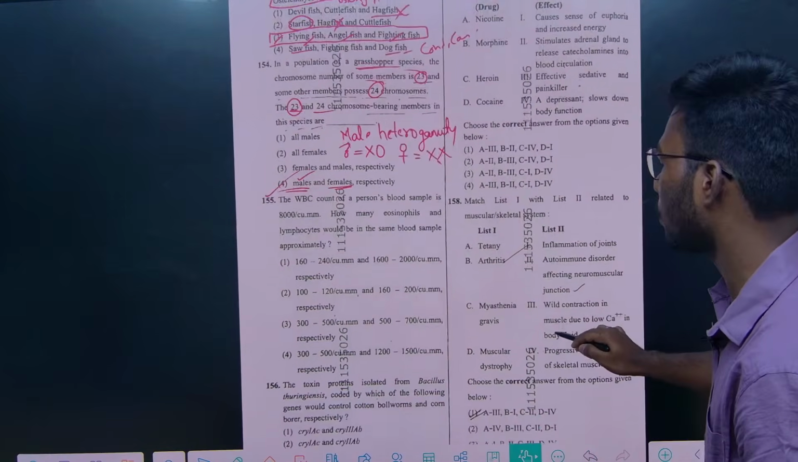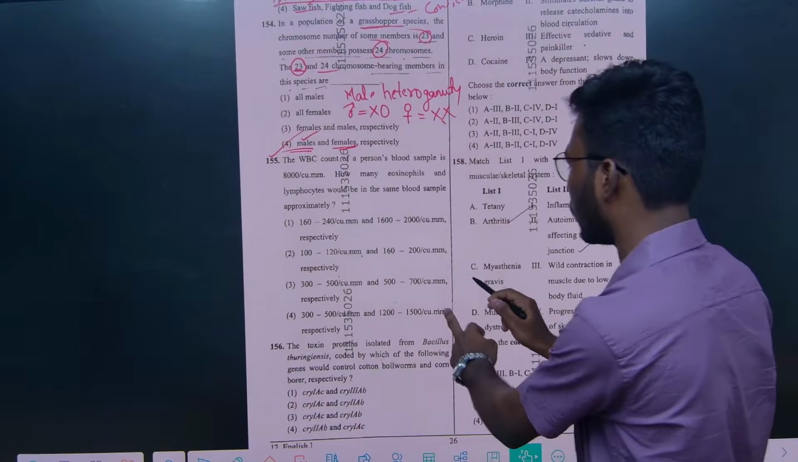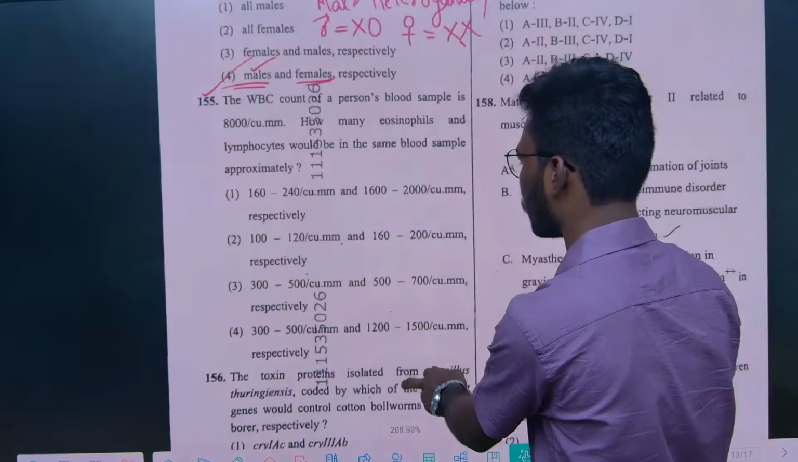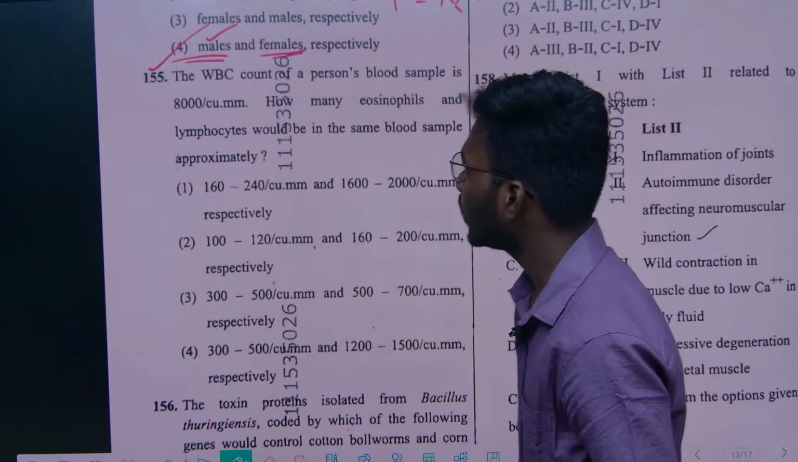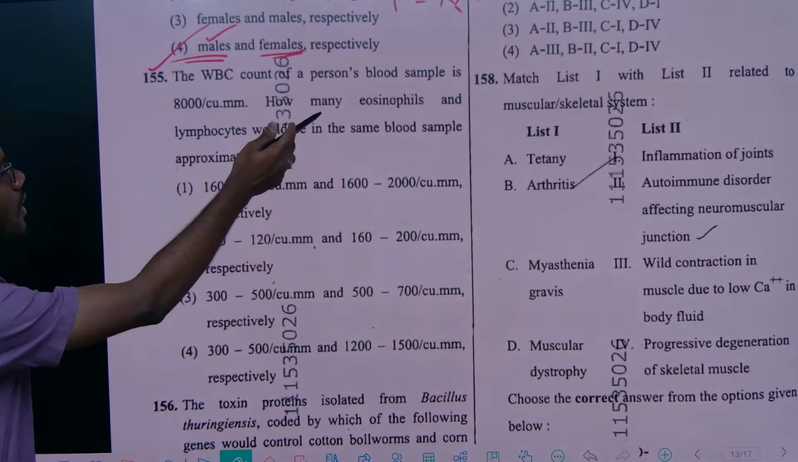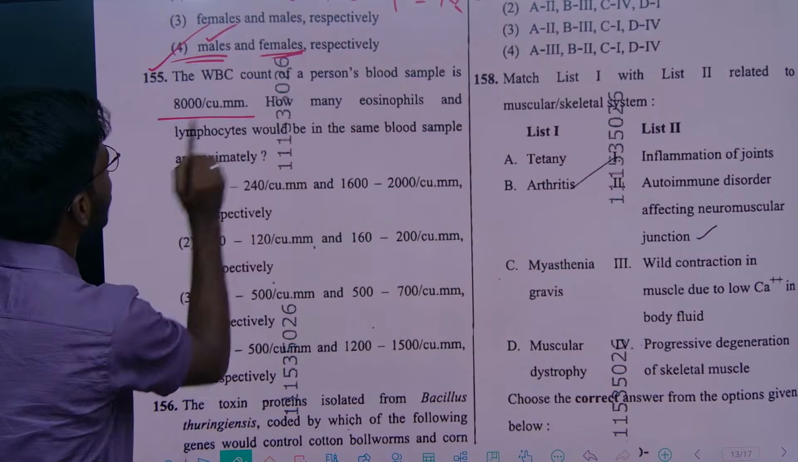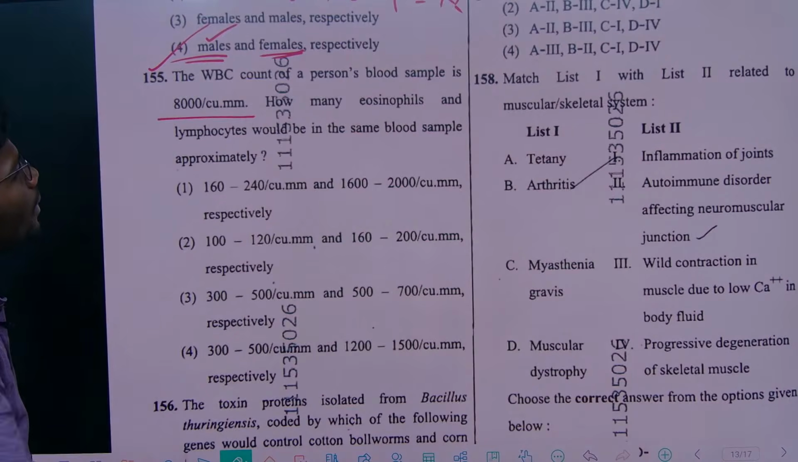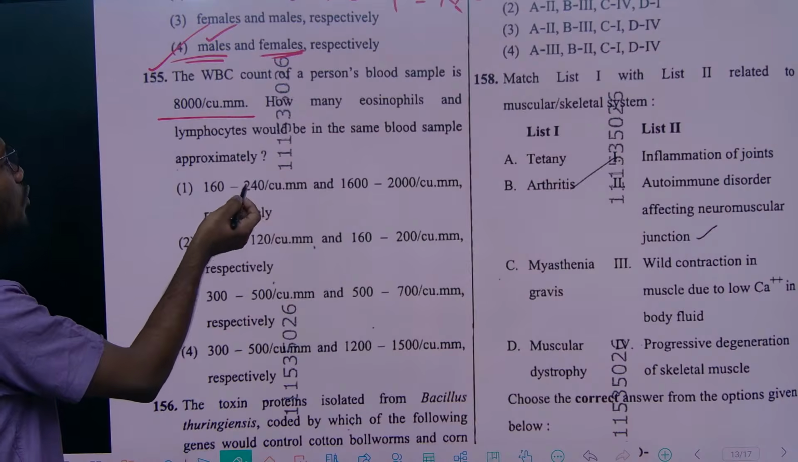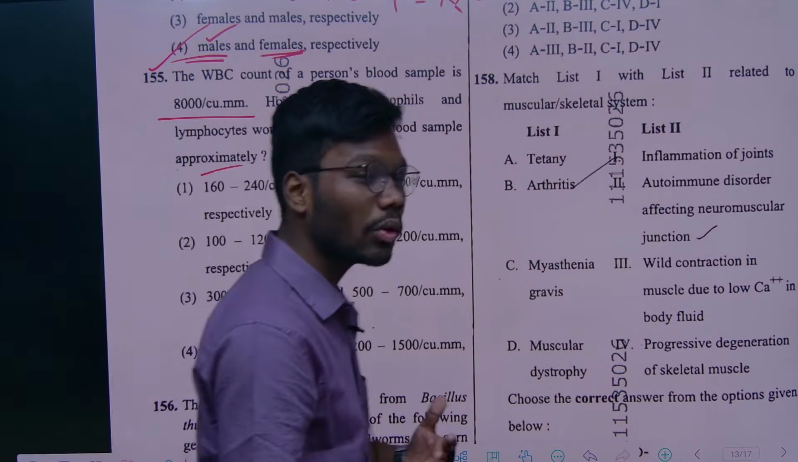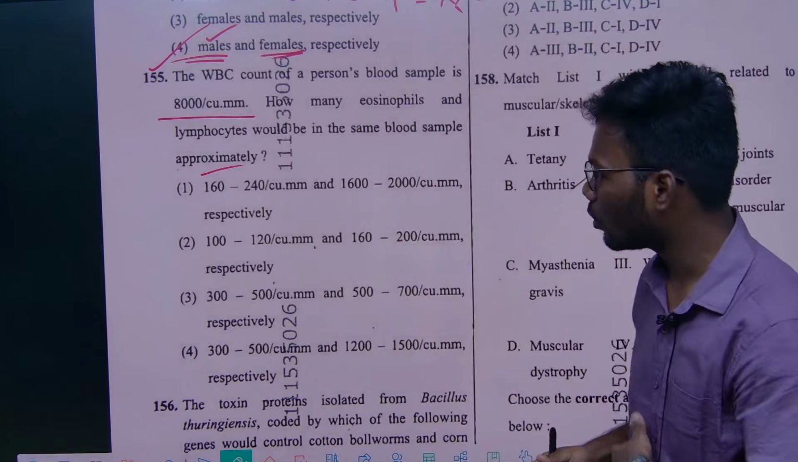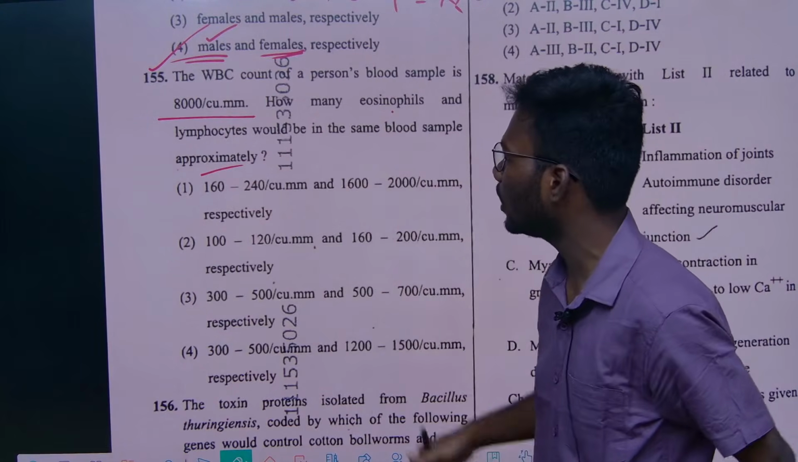So there is a question, question 155, that was not done. We will see. They gave the WBC count of a person's blood sample as 8000 per cumm, and how many eosinophils and lymphocytes would be in the same blood sample. So they gave one total value like 8000, and they are asking what will be the number of eosinophils and lymphocytes.